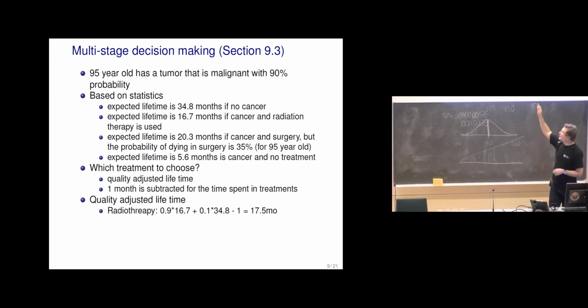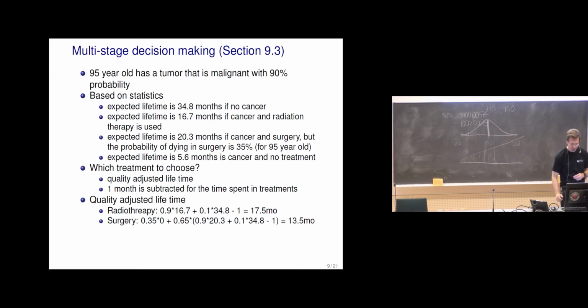And then we have the first, there was the probability that there's a tumor with 90% probability, and then we can have this quality adjusted lifetime. So there's the 90% probability that there's a cancer, and if we use radiotherapy, we have a certain number of months, or no cancer, but since we are giving the radiotherapy, we are then subtracting -1,